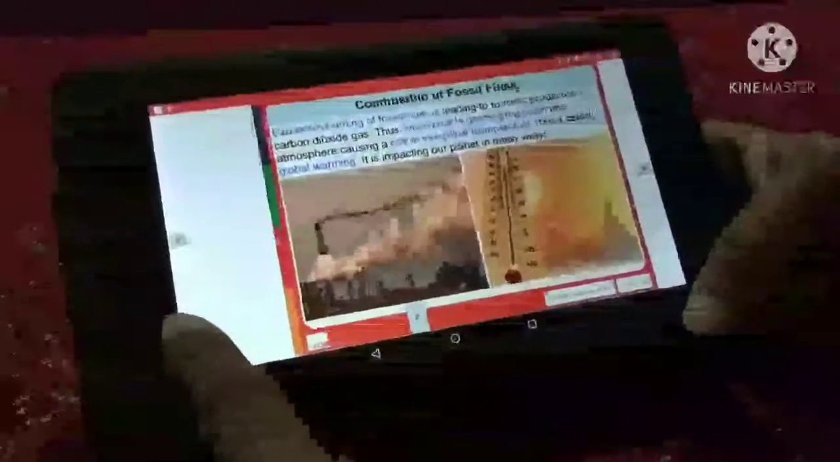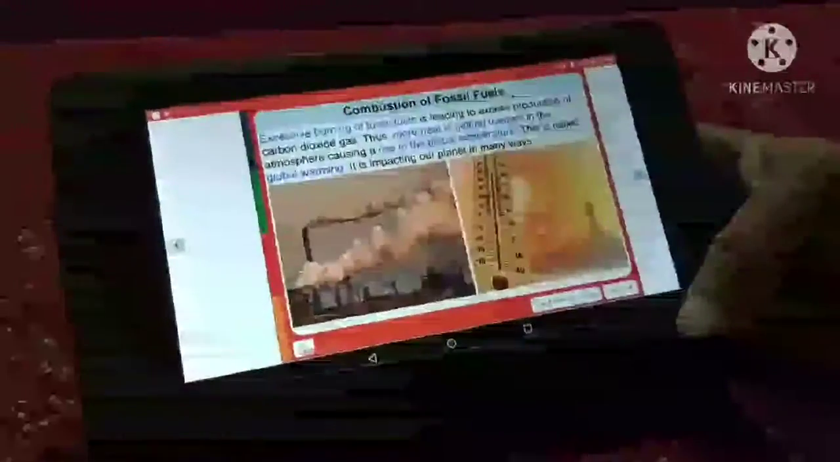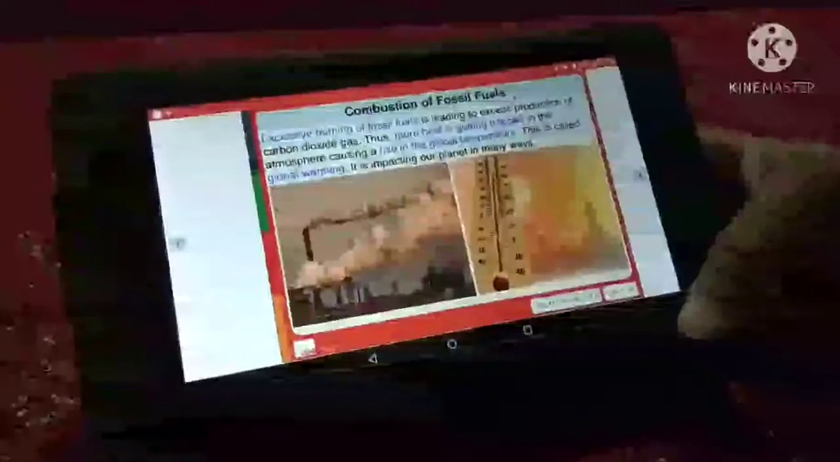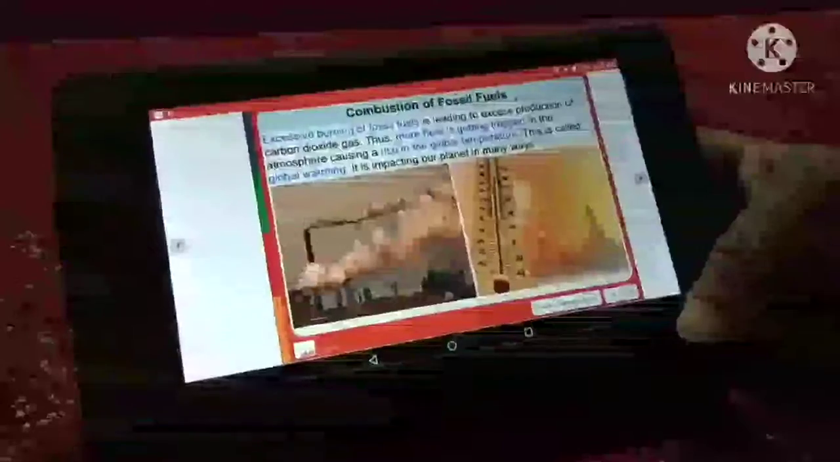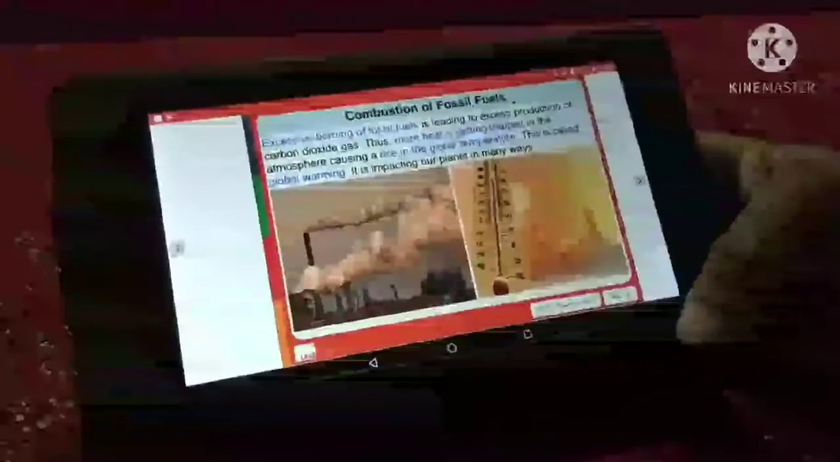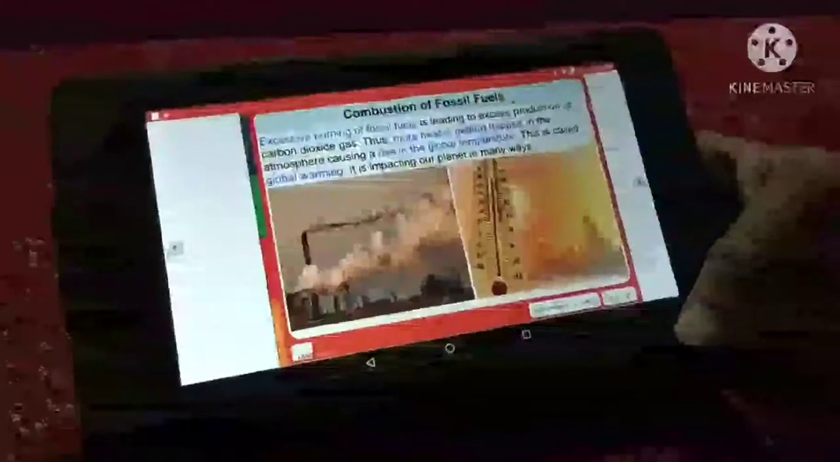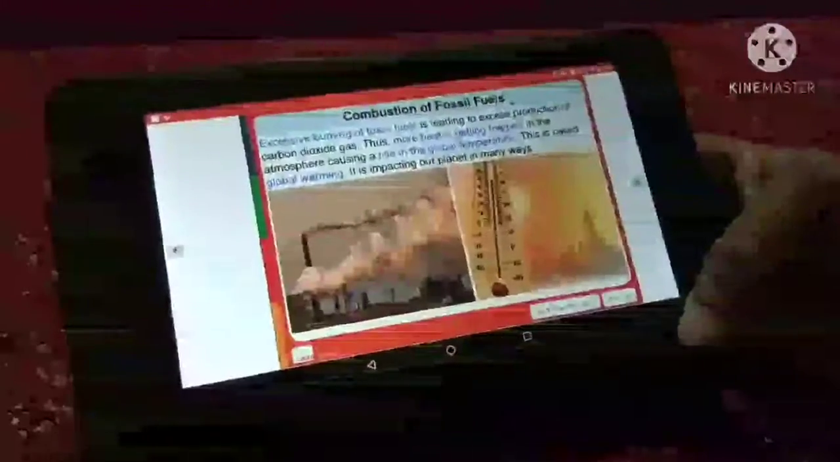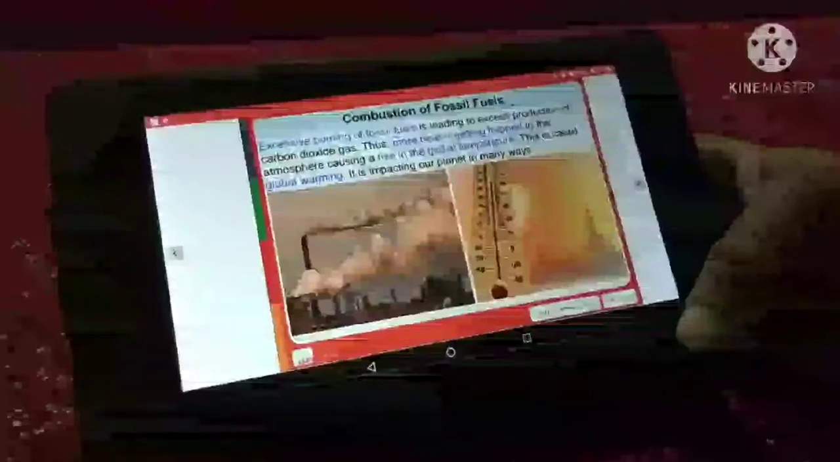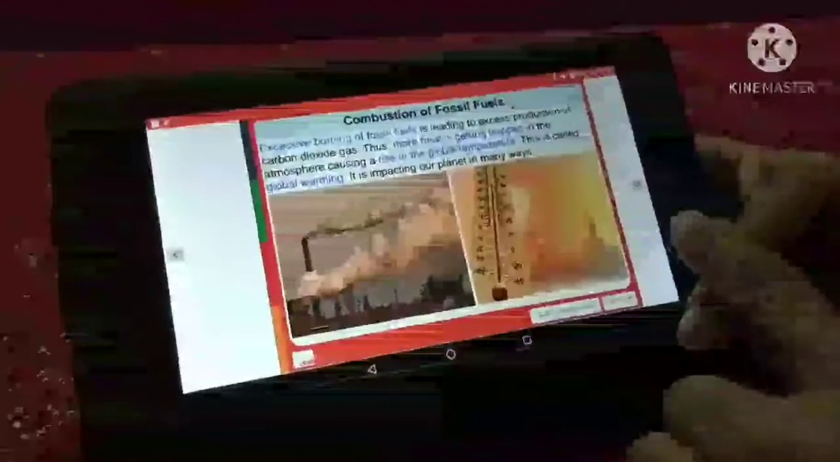Combustion of fossil fuels: excessive burning of fossil fuels is leading to excess production of carbon dioxide gas. More heat is getting trapped in the atmosphere, causing a rise in the global temperature. This is called global warming. It is impacting our planet in many ways.